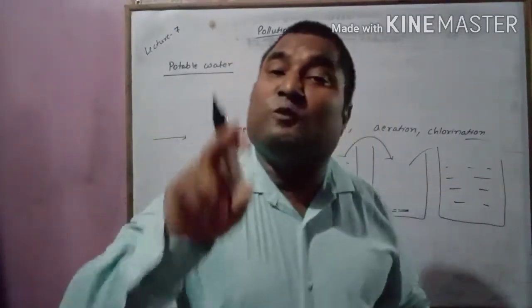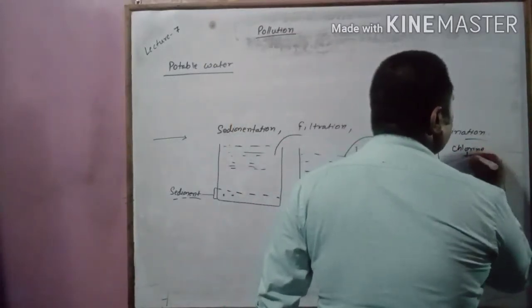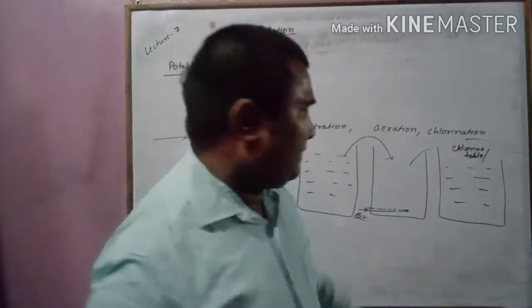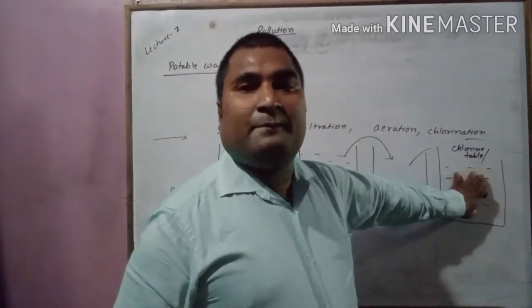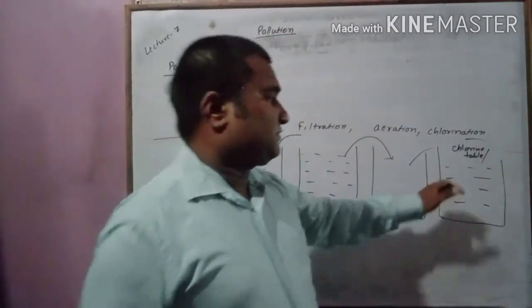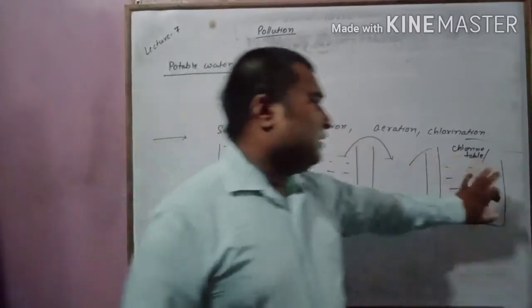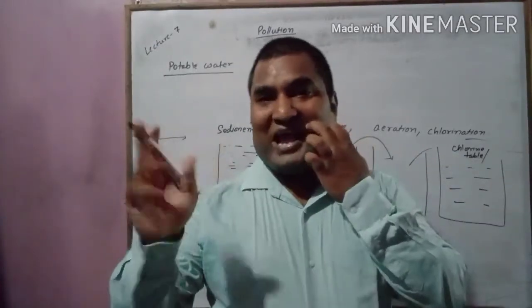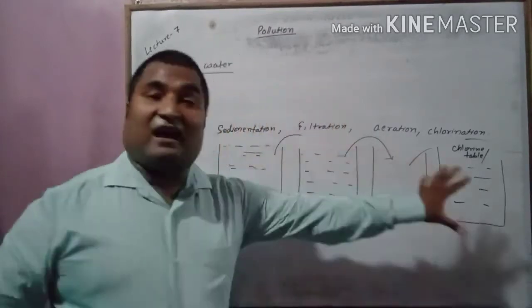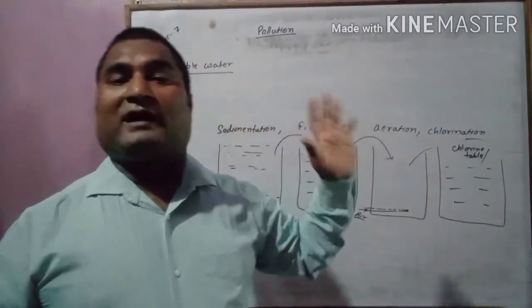What does it have? Only germs. So here chlorine tablet, yeah, chlorine solution or bleaching powder, is added here. If you add bleaching powder or a chlorine tablet here, the germs will be killed. So germs are removed, soluble impurity removed, insoluble impurity removed. Now this water is fit for supplying. So in a sewage treatment plant, these basic steps are done to make the water free from pollutants or contaminants.